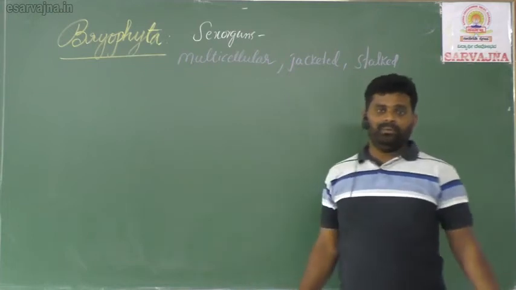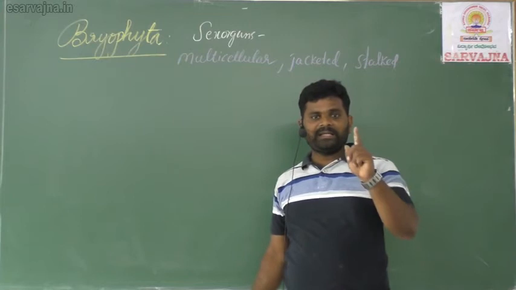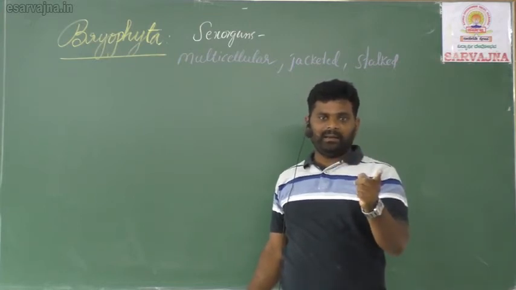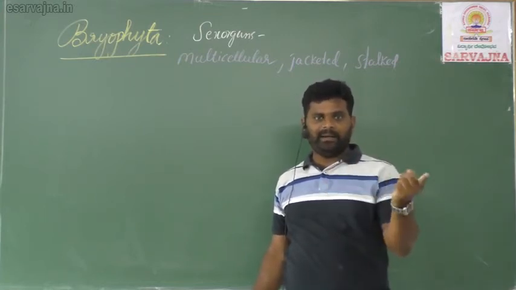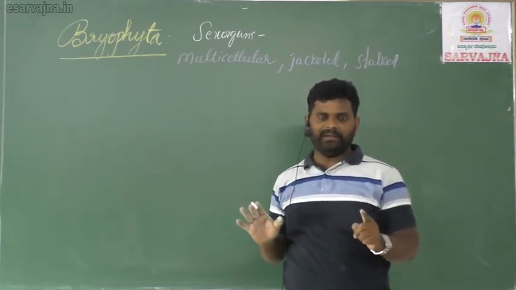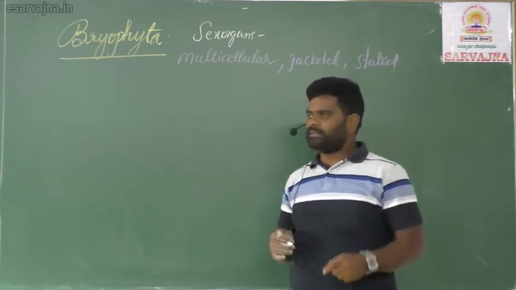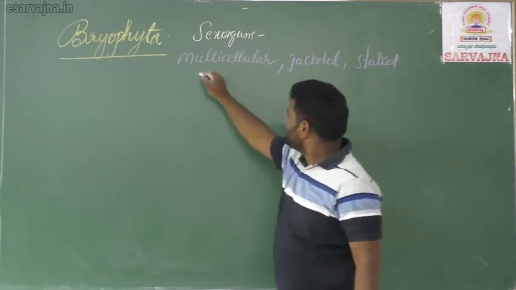If you go to members like algae, I said exceptionally Chara, a green alga, and Polysiphonia, a red alga, only those two have multicellular sex organs, very rarely. Some others also, but usually the sex organs are unicellular. But coming to the bryophytes, the sex organs are multicellular.